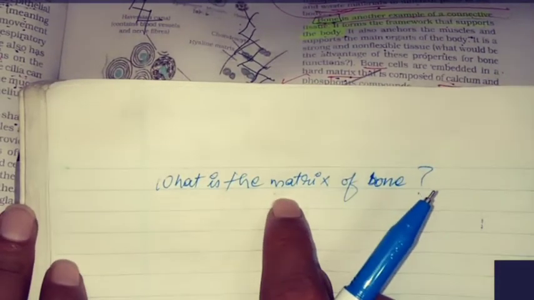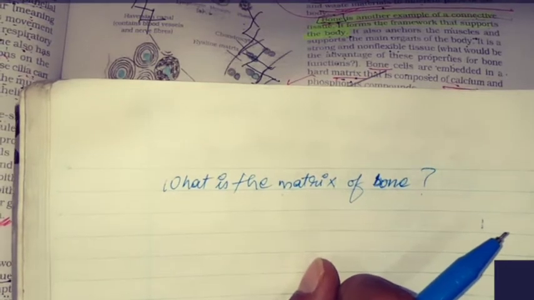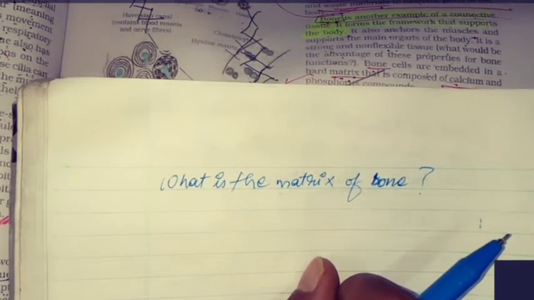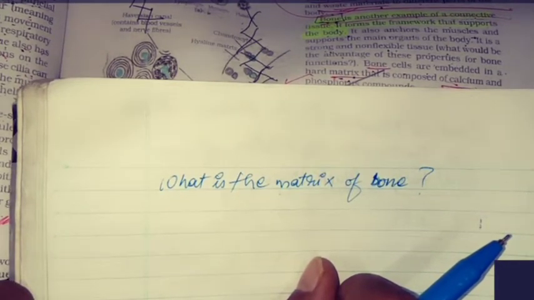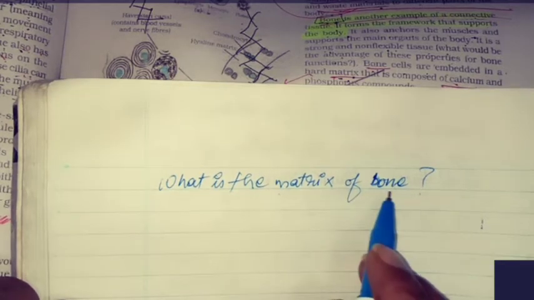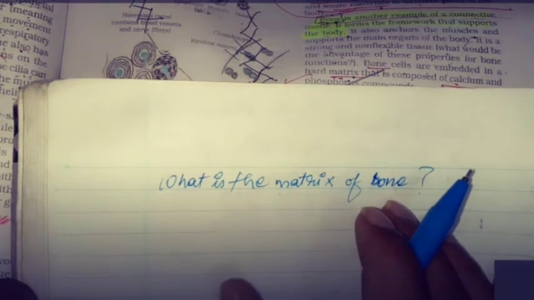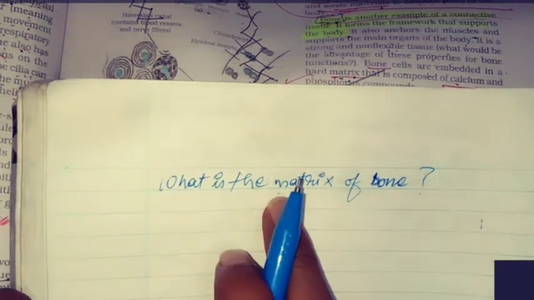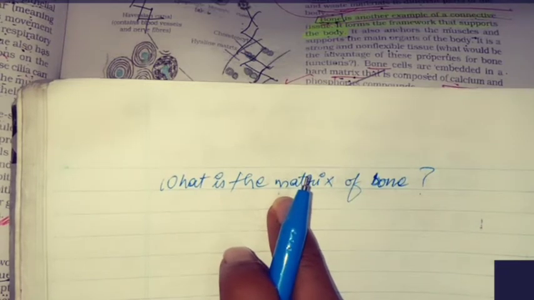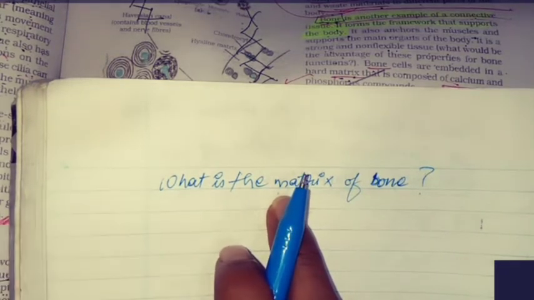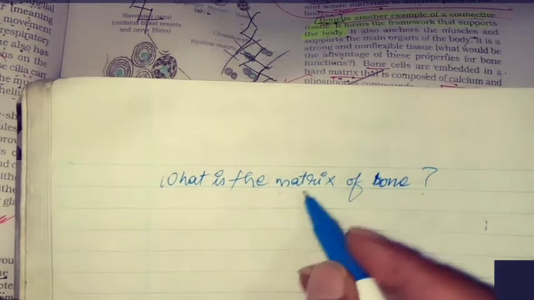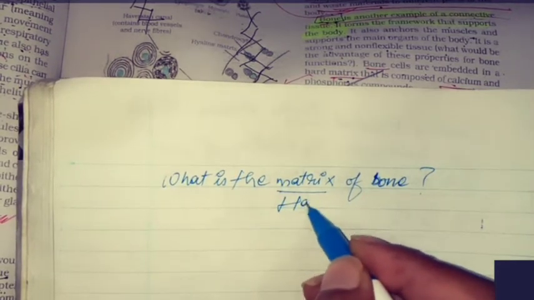Is it smooth, liquid or hard? I am asking this question only: what is the matrix of bone like? Is it liquid, solid or gaseous? Hard matrix, yeah, very good.